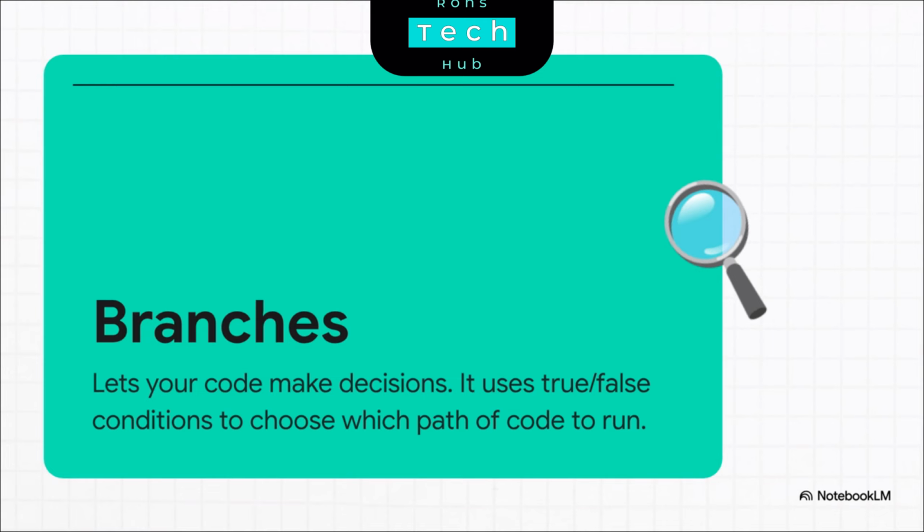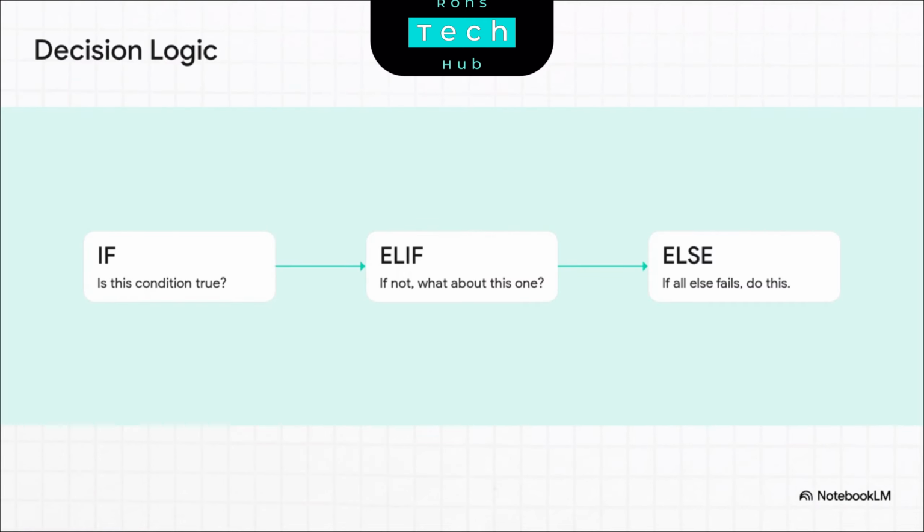It's honestly as intuitive as you looking out the window in the morning. Is it raining? True. Okay, grab an umbrella. False? Grab sunglasses. It's just that. And this logic follows a really clear path. The program asks itself a question, starting with if. If this thing is true, do this. If the answer is no, it moves on to elif, which is just a nerdy shortened way of saying else if, and it checks another condition. And if all of those checks fail, it has a default plan, a fallback under else. This simple structure means your program always knows what to do, no panicking.